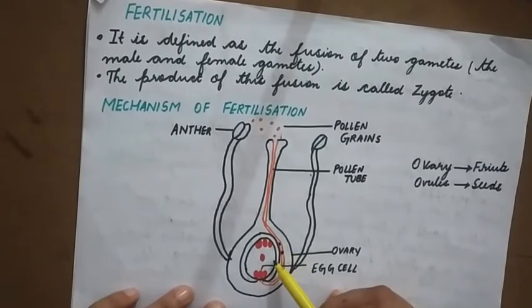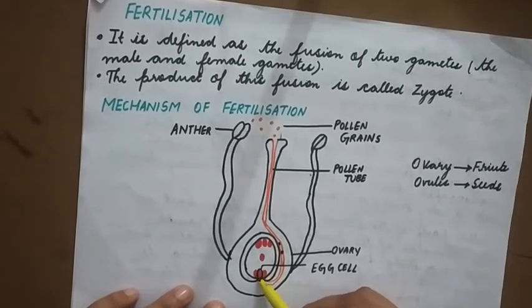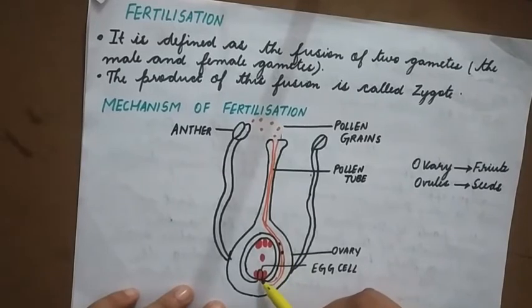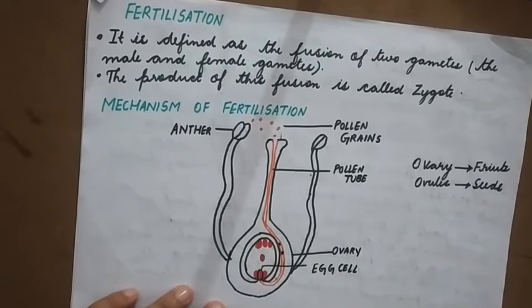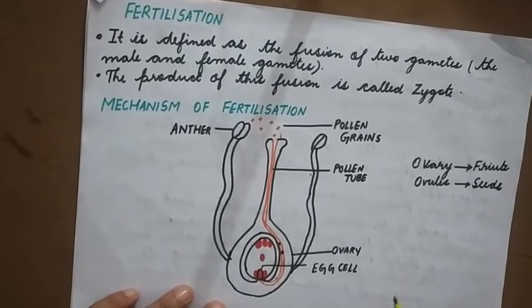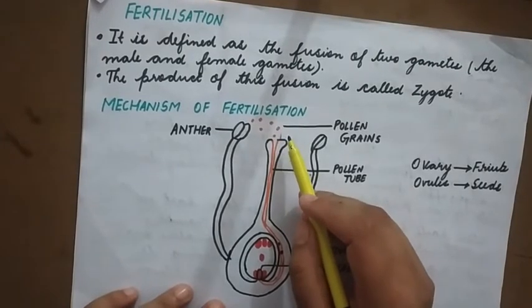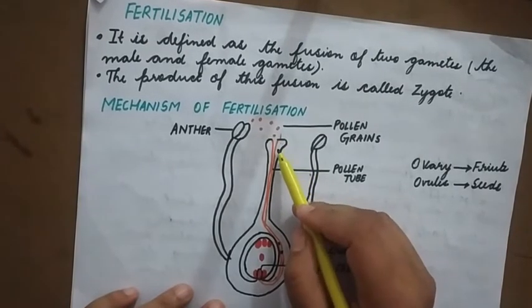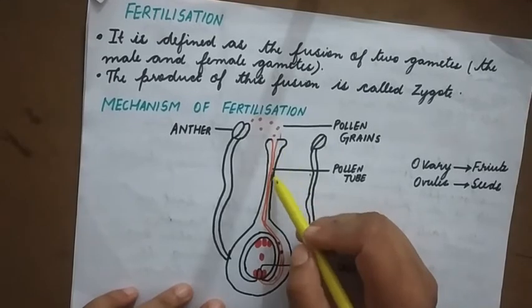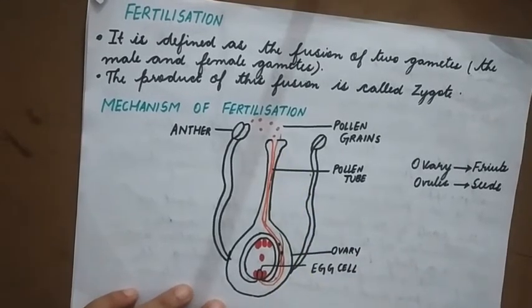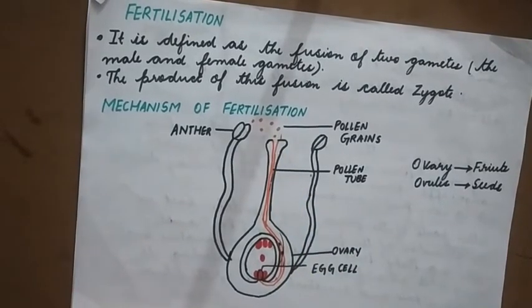Inside the ovary is the ovule, and inside the ovule is the egg cell. So what happens to the pollen tube? The male gamete is carried and fuses with the egg cell, and finally a zygote is formed. So the pollen grain falls and bursts open, a pollen tube is formed, and it carries the male gamete to the egg cell and fusion takes place.